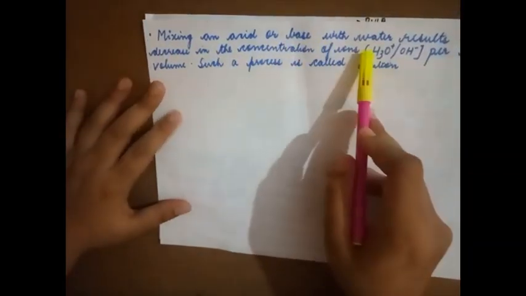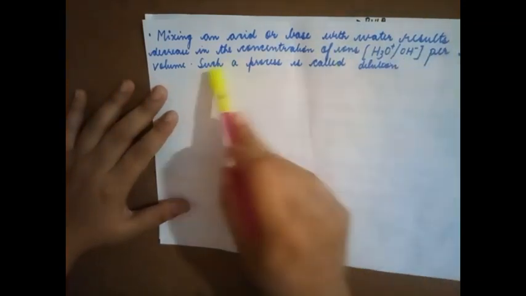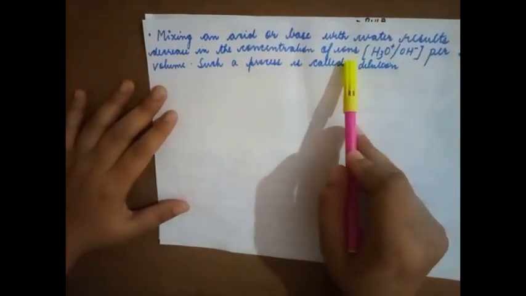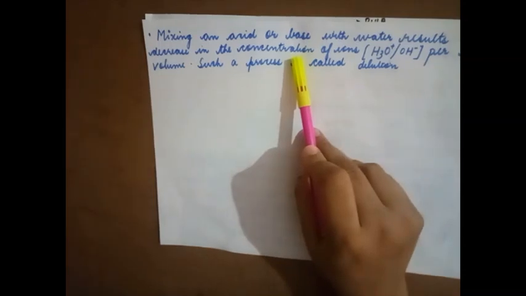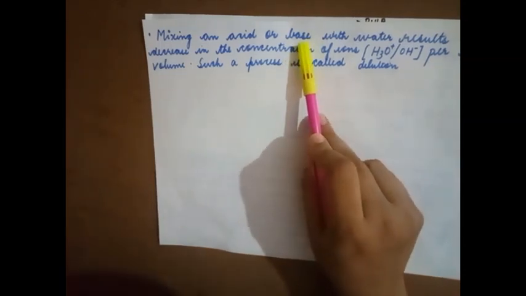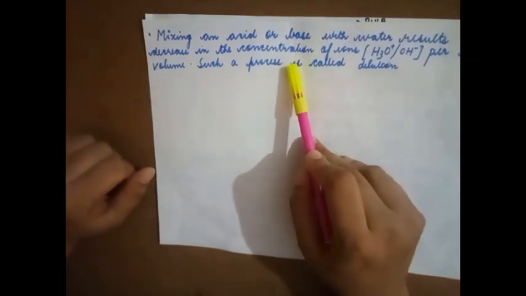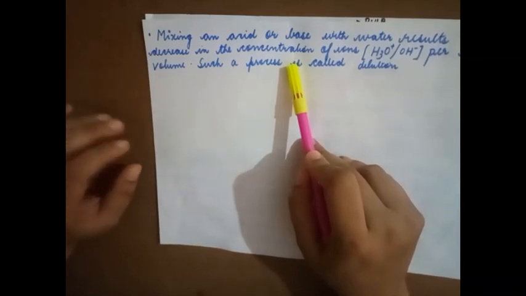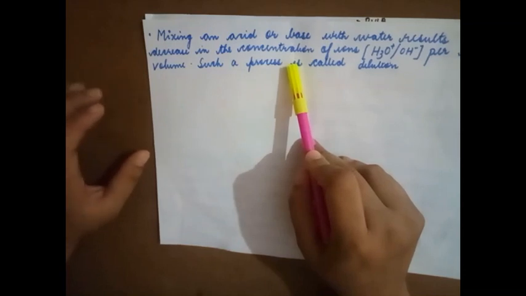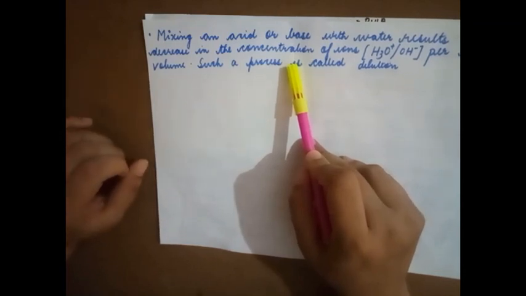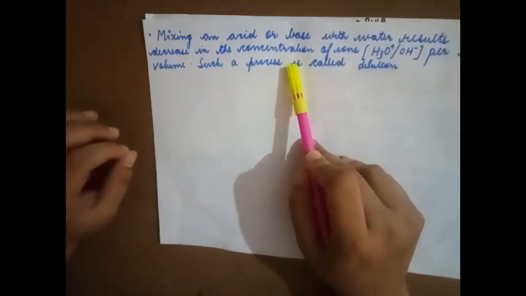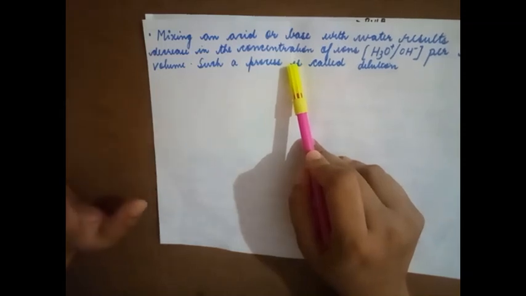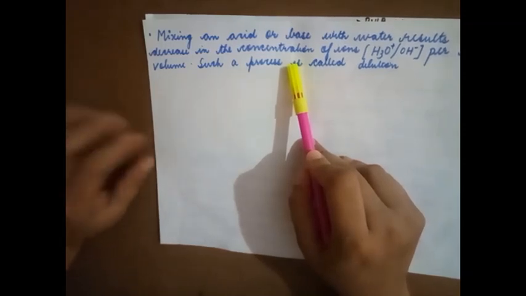Mixing an acid or a base with water results in a decrease in the concentration of ions. So you are adding water constantly to an acid or a base. So what happens? The ions will decrease. Now, for example, HCl is what we considered. If acid is there, it splits up into H plus and Cl minus, and H plus will combine with water to form the hydronium ion.